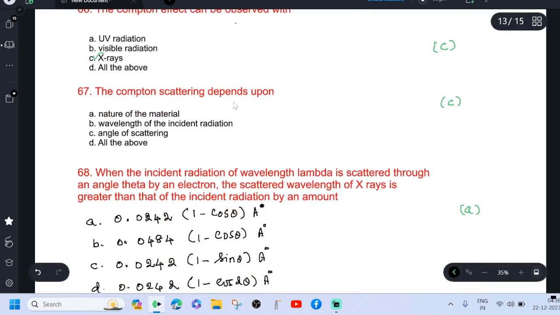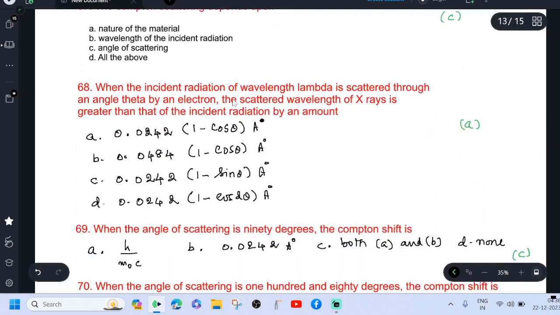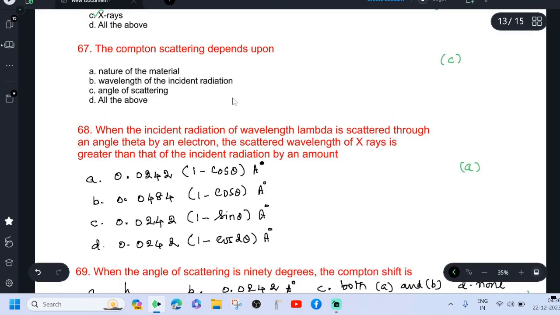The Compton scattering depends upon only the angle of scattering, which is independent of the nature of the material and the wavelength of the incident radiation.